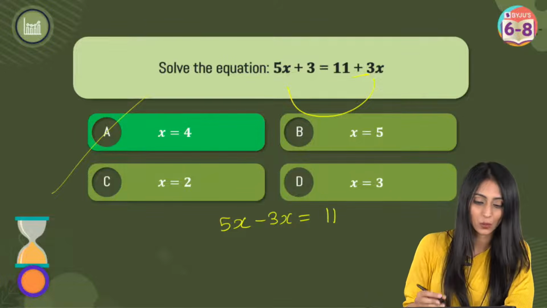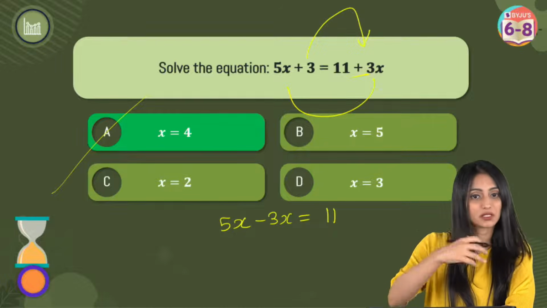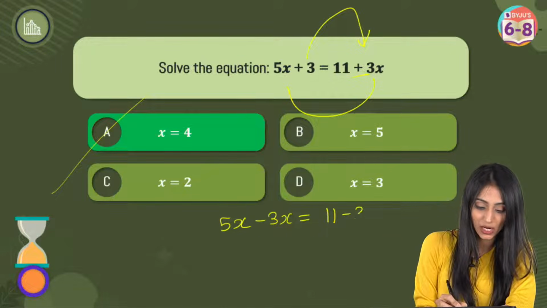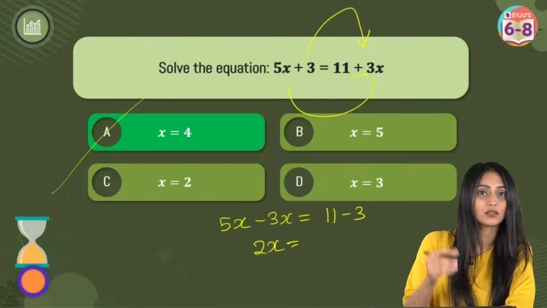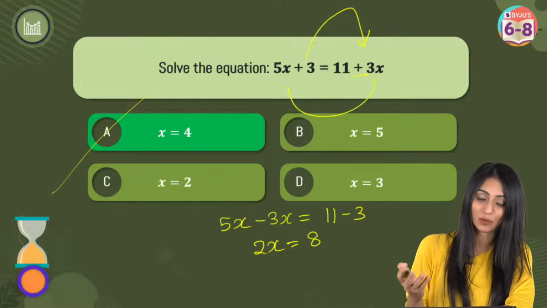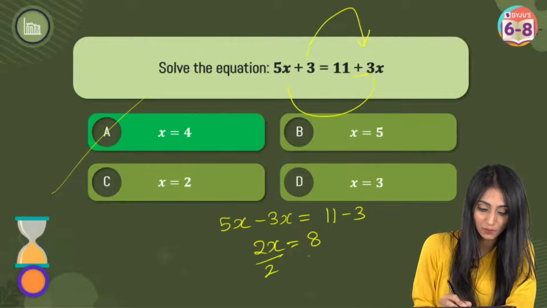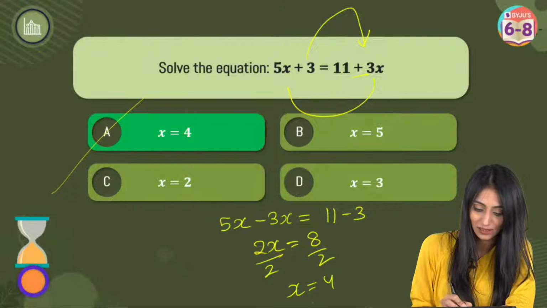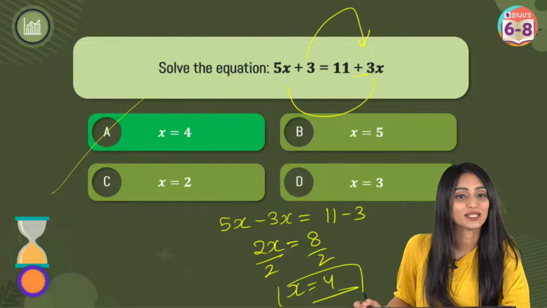11 will remain here only. This positive 3, the constant I'm taking to the other side, the sign will change. That's simple. You just have to make the sign opposite. So 11 minus 3 is 8. Apply the same operations on both the sides. I'm going to divide both sides by 2. It's going to be x and this is 4. x equal to 4 is the answer.